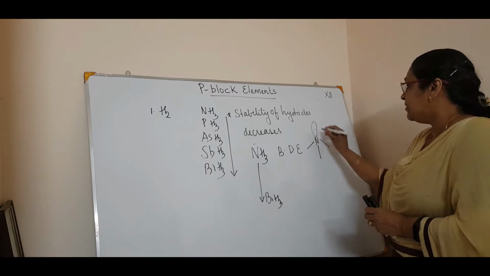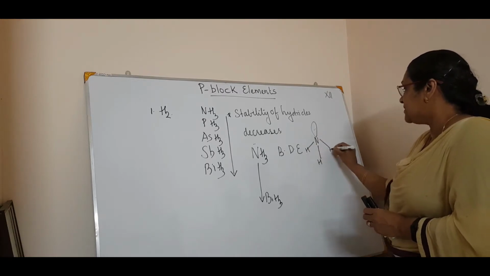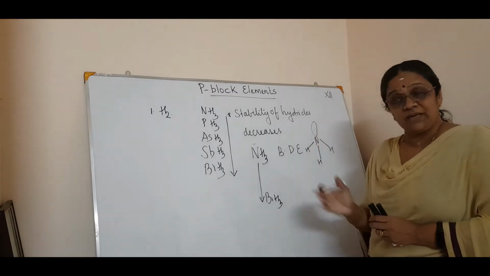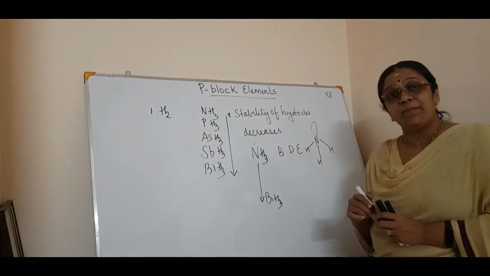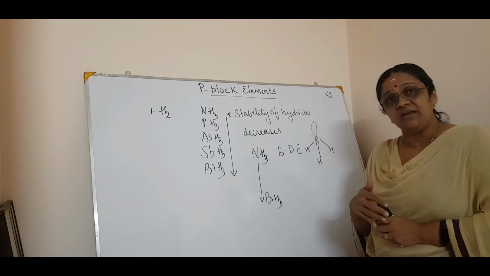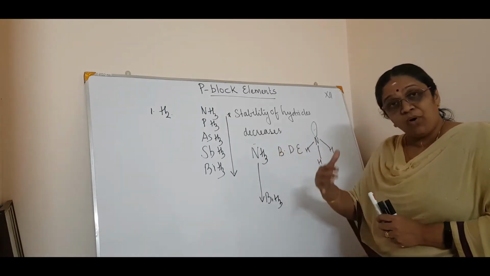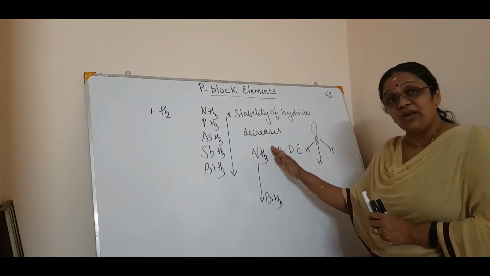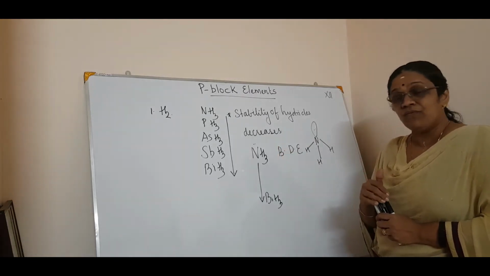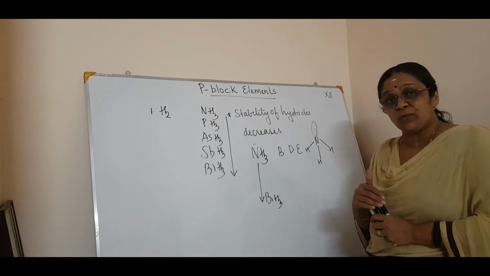This is the structural formula of ammonia. So in order to break the bond between nitrogen and hydrogen, that is called the bond dissociation enthalpy. Now the bond dissociation enthalpy will go on decreasing when you go from nitrogen to bismuth. Why?